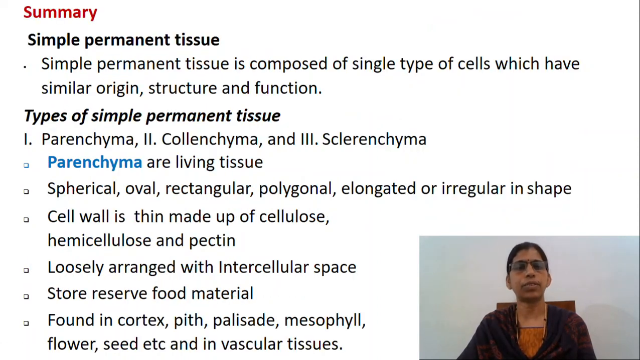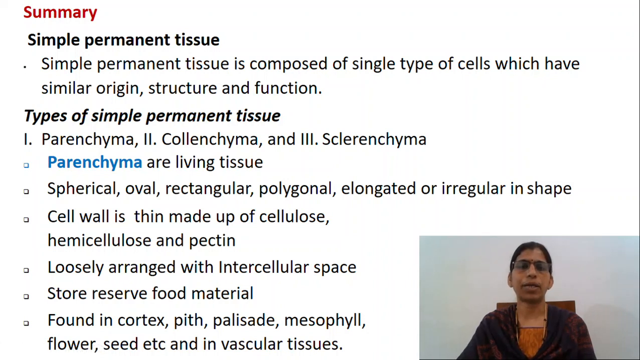Now if we look into the summary, permanent tissues are derivatives of meristematic tissues. They are mature tissue and the cells have lost the capacity of cell division. The types of permanent tissues are simple permanent tissue, complex permanent tissues and secretory tissues. Simple permanent tissue is composed of single type of cells which have similar origin, structure and function. The types of simple permanent tissue are parenchyma, collenchyma and sclerenchyma.